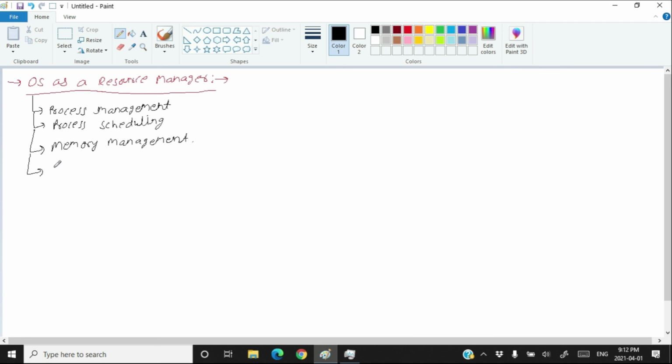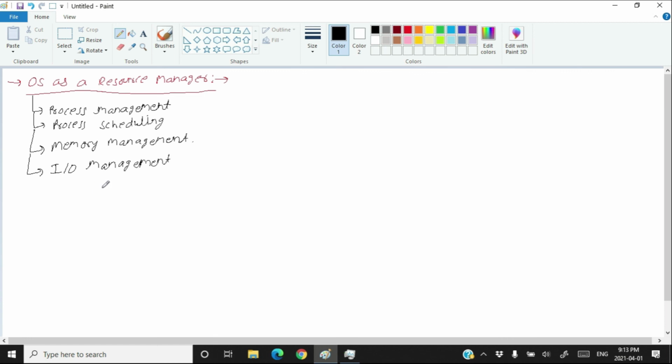Then after that comes IO management. As I told you, input output means everything which is not the part of the memory, not the part of the CPU, not the part of cache memory. Rest of all the things are input output, even your disk. So how to manage the disk? How to access the various files on the disk? Internet management also comes under input output management: how to receive a packet of data from the internet, and how to send data on the internet.